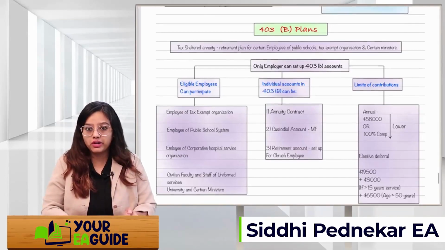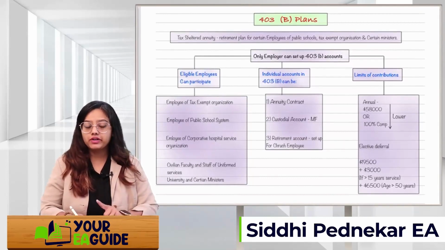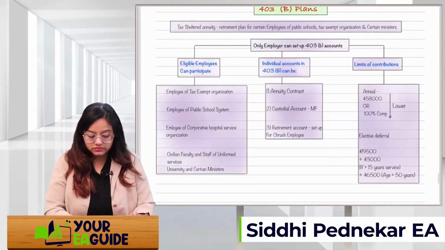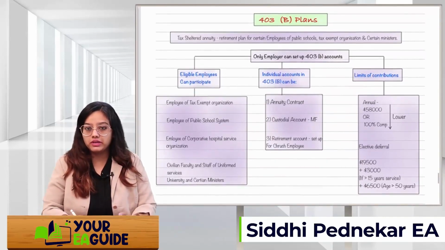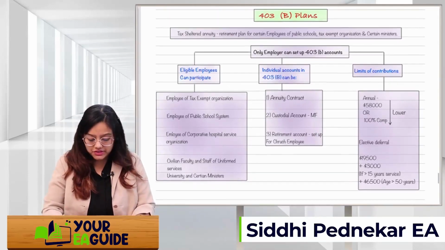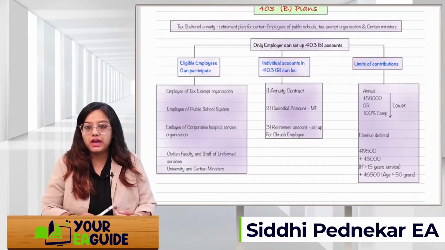Who are the eligible employees who can participate? Employee of a tax exempt organization, employee of a public school, employee of a corporate hospital service organization, right? These employees can only participate in a 403B plan, and only the employer can set it up, and then they will enroll their employees to that plan. An individual account in a 403B plan can be an annuity contract, a custodial account, or a retirement account. These 3 types of accounts can be maintained in a 403B plan.